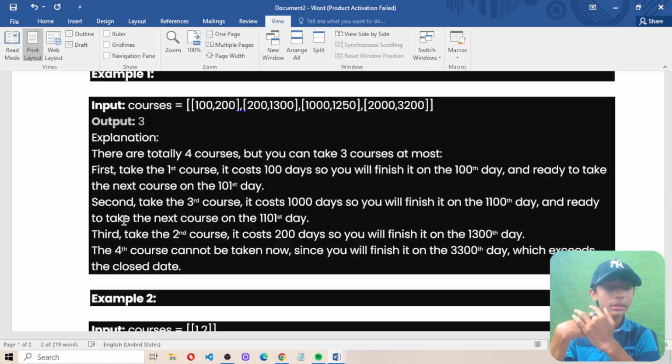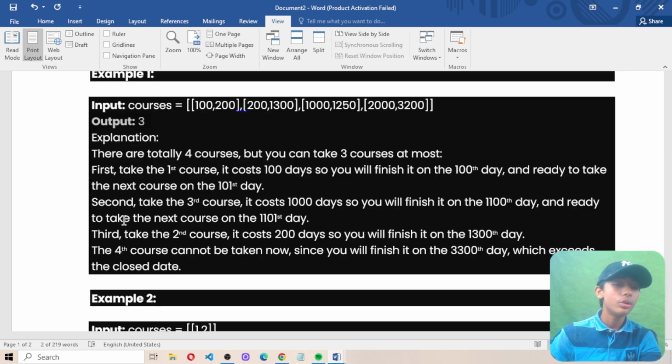Third, take the second course. It costs 200 days, so you will finish it on the 1300th day. The fourth course cannot be taken now, since you would finish it on the 3300th day, which exceeds the last day.